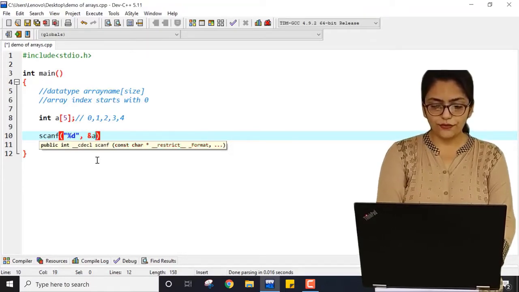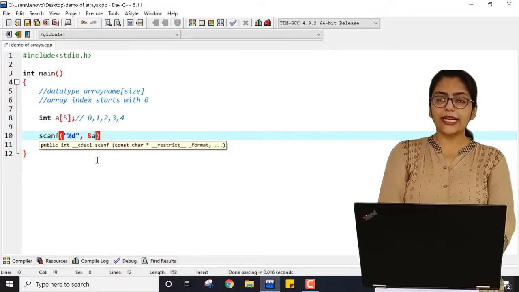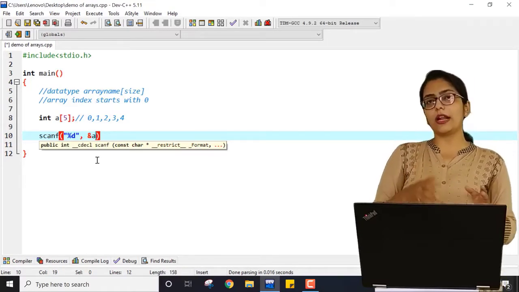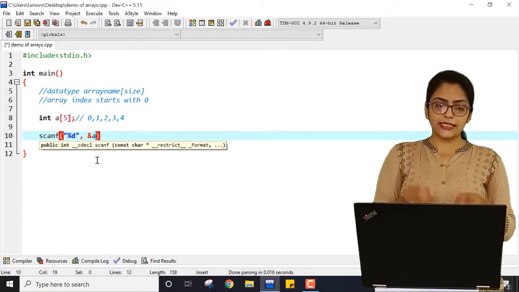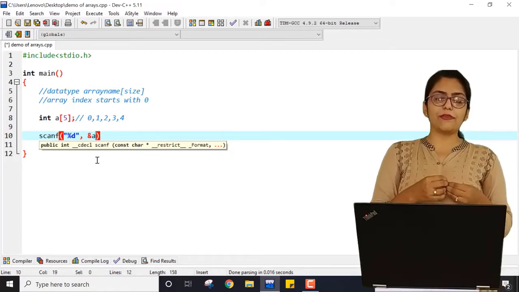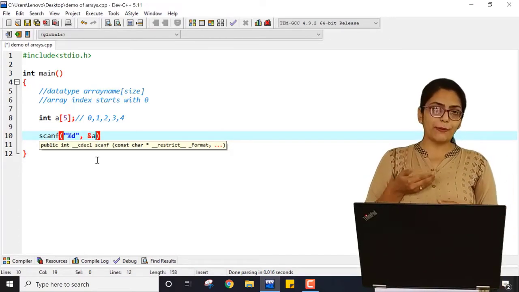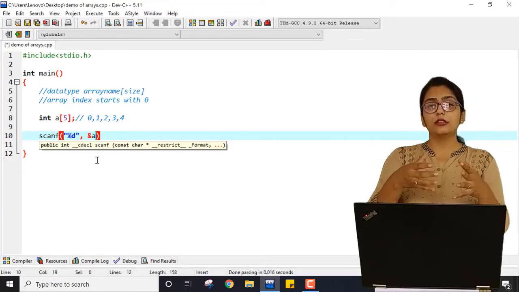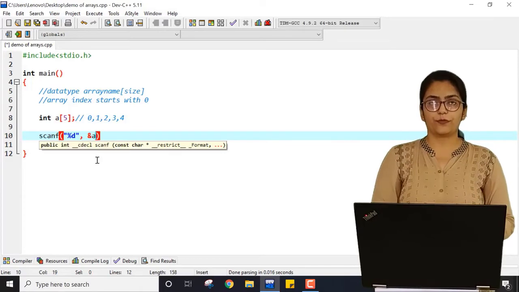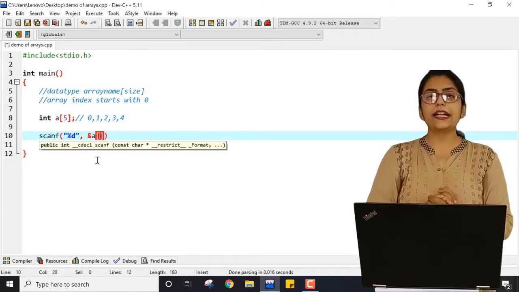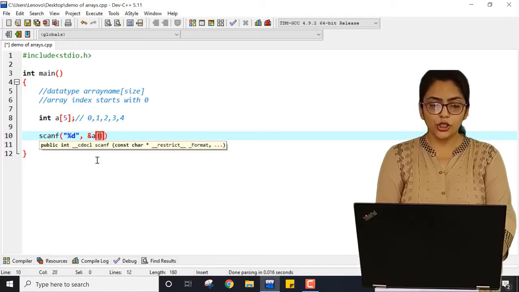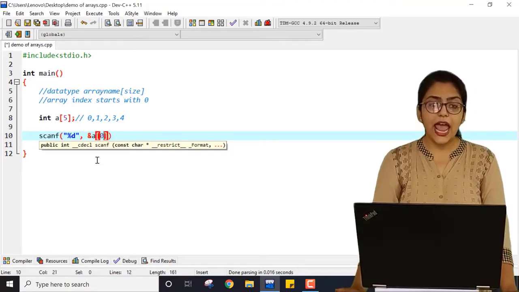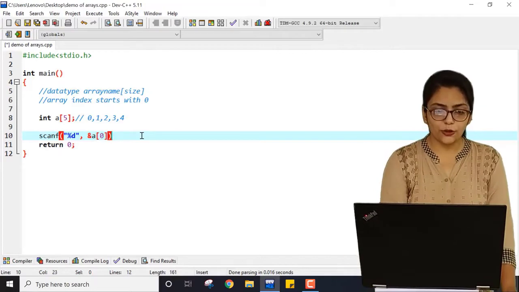If I am just writing a, how will it be known whether this a is a variable or an array? Similarly, when I am doing scanf, I am telling the user to enter one value into my memory. In which portion of a is the value added? So I have to use the index as well. So for adding a value at index 0, I have to write a of 0.